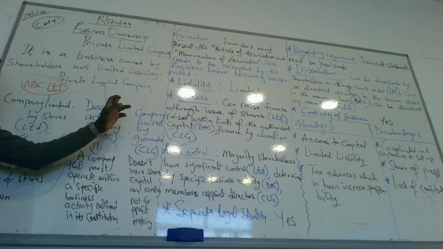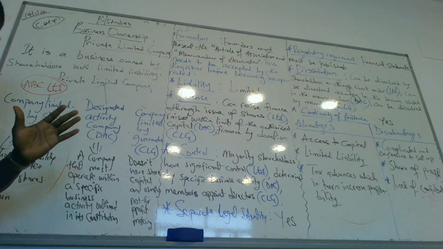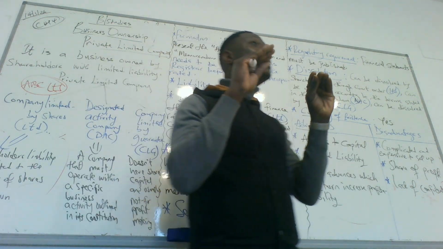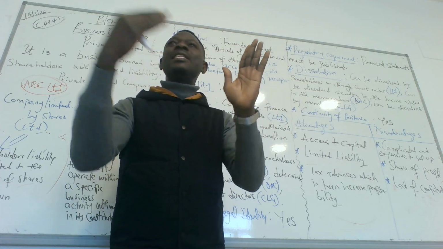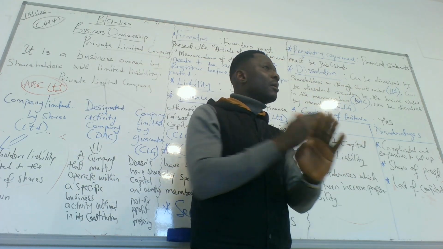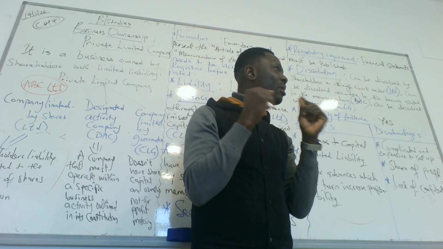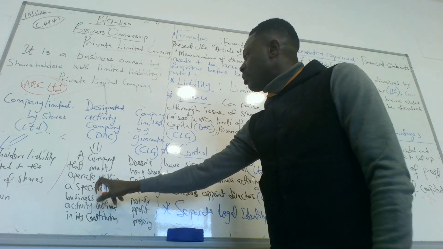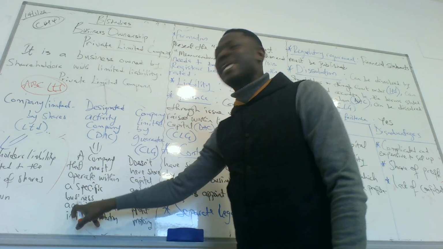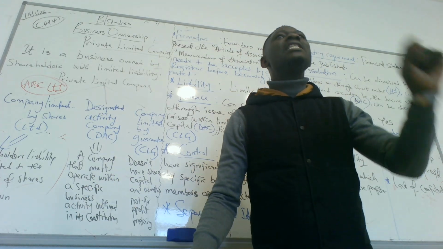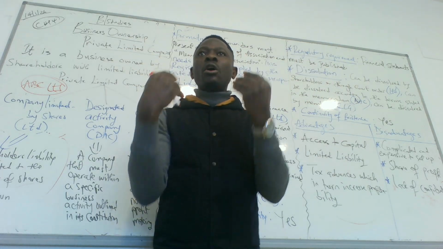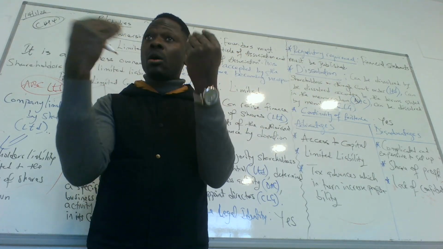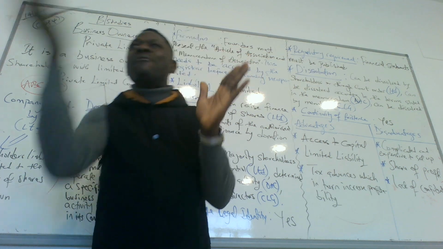The designated activity company is also a private limited company, but what they do is specific. If they are schools, they continue to be schools. They cannot diversify. It is a company that must operate within a specific business activity outlined in its constitution. In its constitution, it simply means the document it has presented to the CRO, it cannot deviate from it.